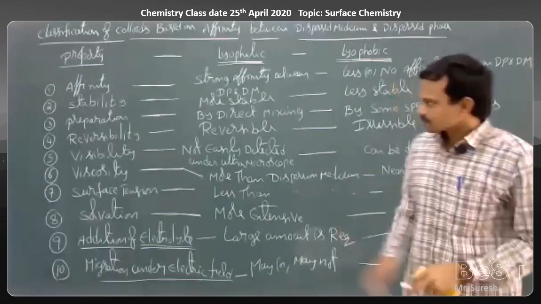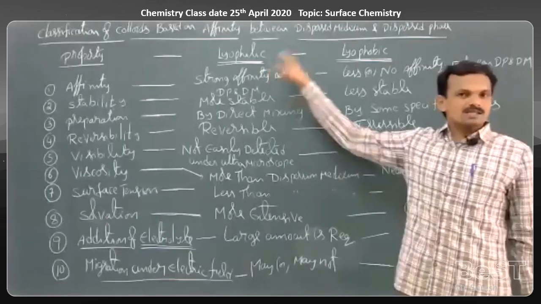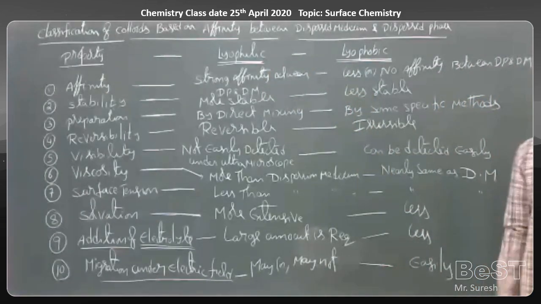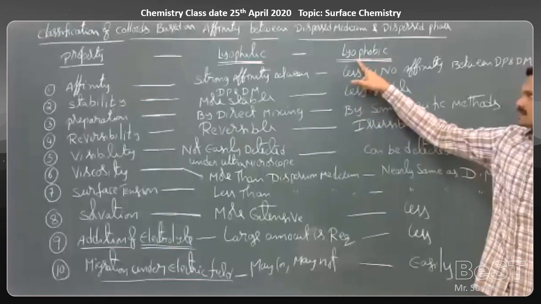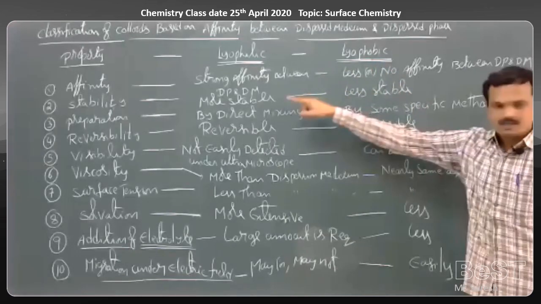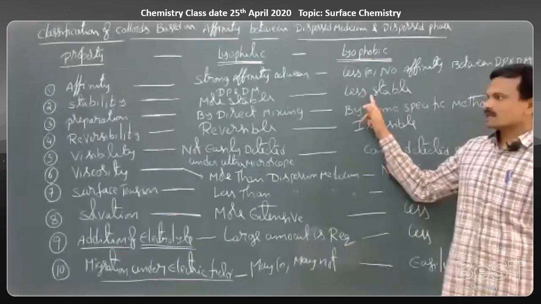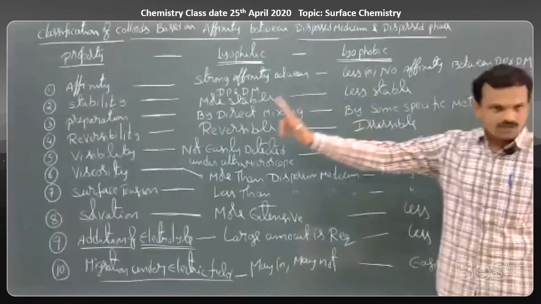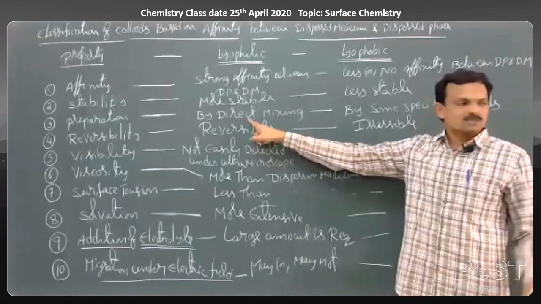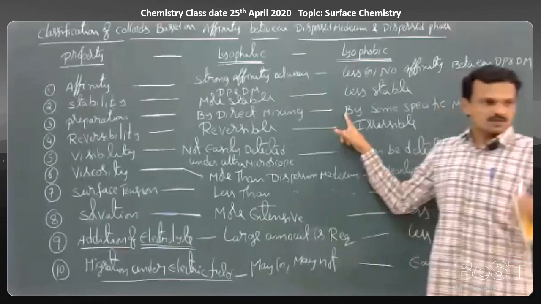Let us see once again. Affinity. In lyophilic colloids, there exists a strong affinity between dispersed phase and dispersion medium. In case of lyophobic colloids, there exists less affinity. Stability. Lyophilic colloids are more stable. Lyophobic colloids are less stable. Preparation method. Lyophilic colloids can be prepared by direct mixing of the dispersed phase and dispersion medium, whereas lyophobic colloids are prepared by some special methods.